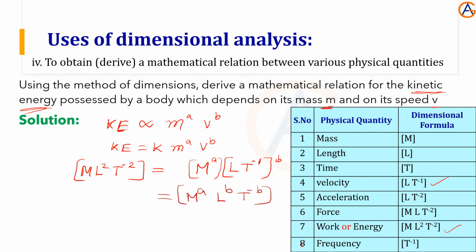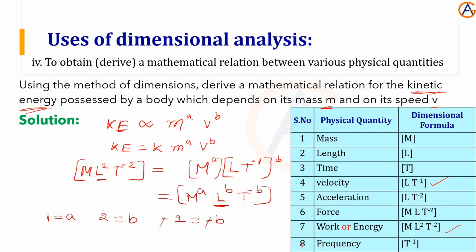Left hand side M L T, right hand side M L T. So 1 equal to A, compare L with this, 2 equal to B, third one minus 2 equal to minus B. So that's it. So A equal to 1, B equal to 2, that's it.